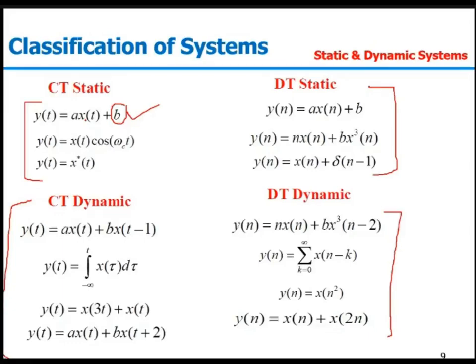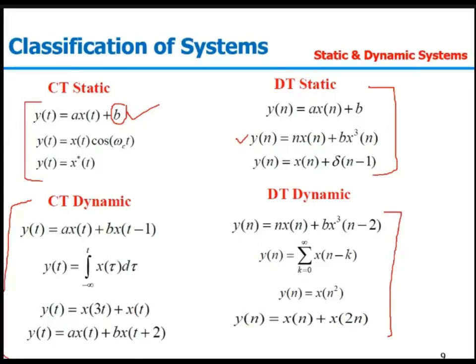Talking about the second example, y(t) equal to x(t) cos(omega c t). Again for t equal to 0, y(t) is depending on x(0) only. Similarly, in the discrete time static case, I can have y[0] equal to a x[0]. In the second case, y[n] equal to n x[n] plus b x cube[n]. And the third case, y[n] equal to x[n] plus delta[n minus 1]. So for all n, y[n] is depending on the present input only.